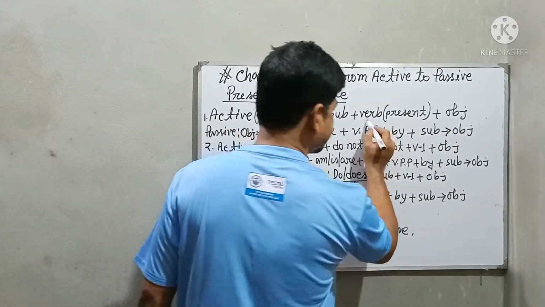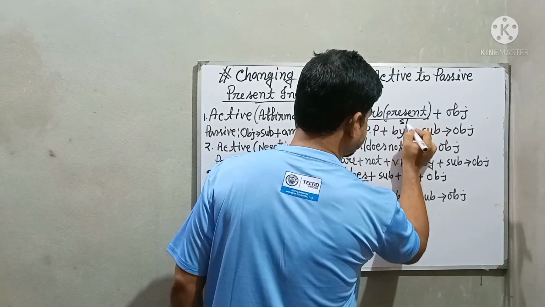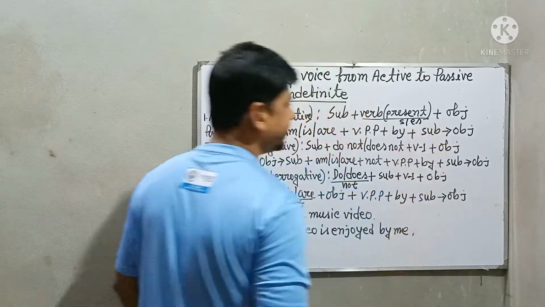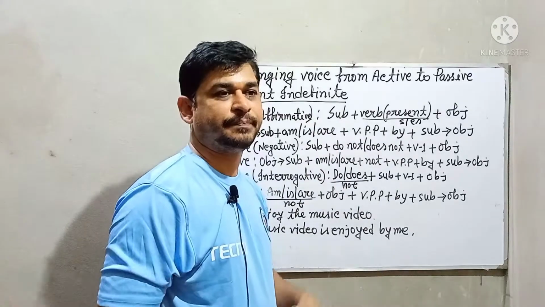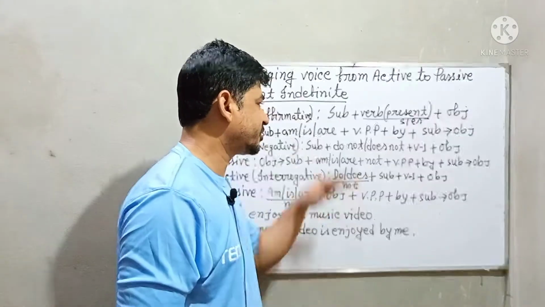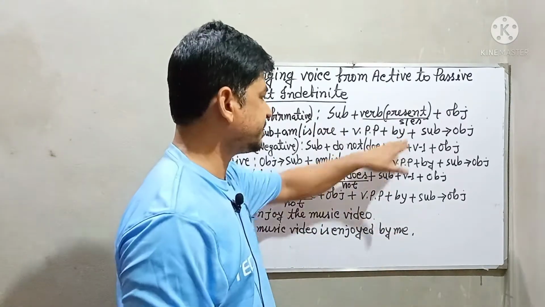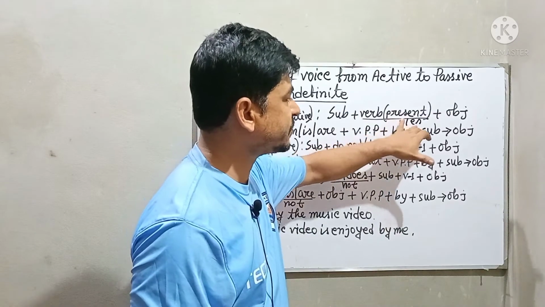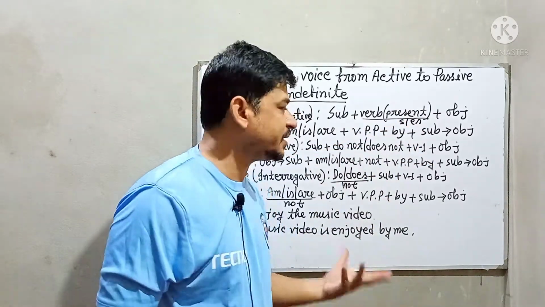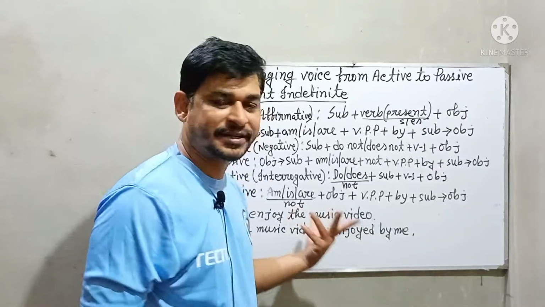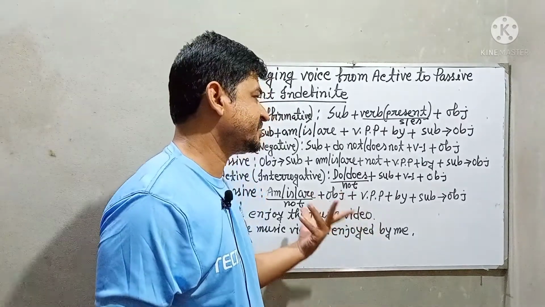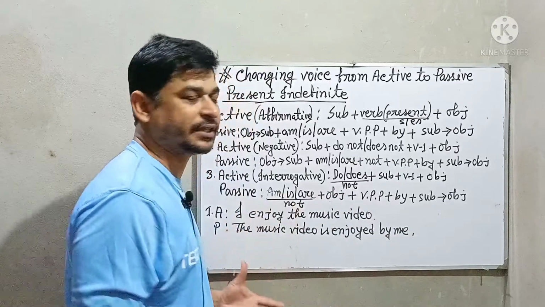Sometimes you will get S or ES with the verb. If your subject is third person singular number, you have to use S or ES after the verb. You know, earlier you learned about the structures of tenses, and that's why I think you know very well.